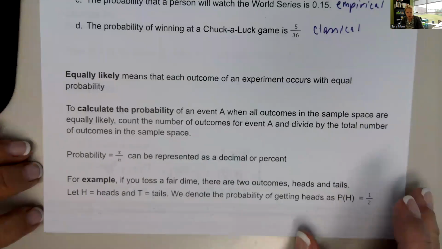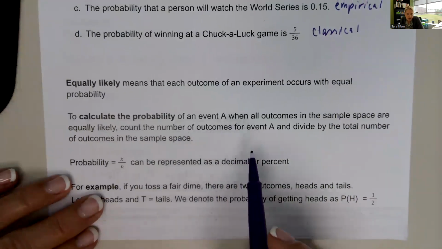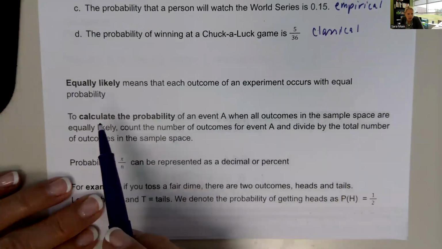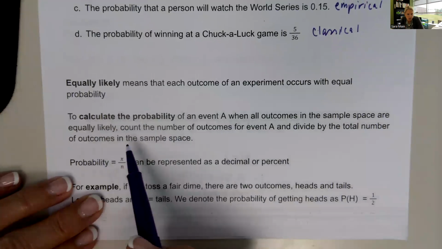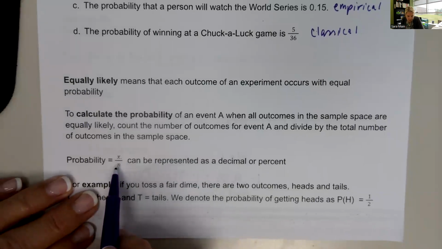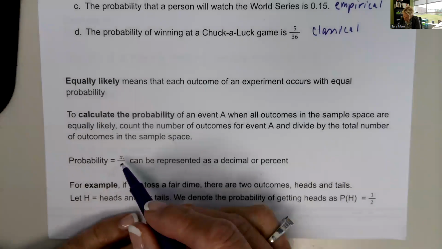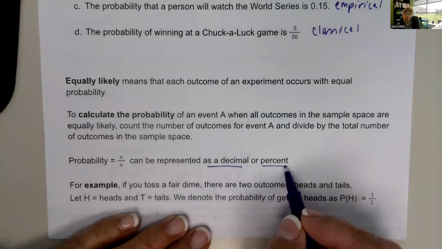So how do we calculate probabilities? To calculate the probability of an event A, when all outcomes in the sample space are equally likely, count the number of outcomes for event A and divide by the total number of outcomes in the sample space. So X is the number of outcomes for event A, and N is the total number of outcomes in the sample space. You can divide X divided by N and record that as a decimal or as a percent as well.